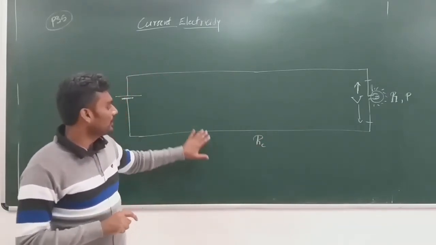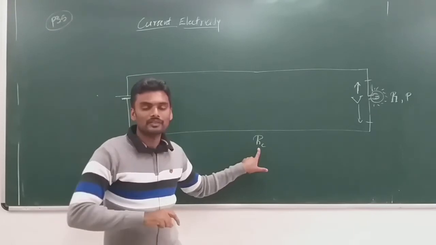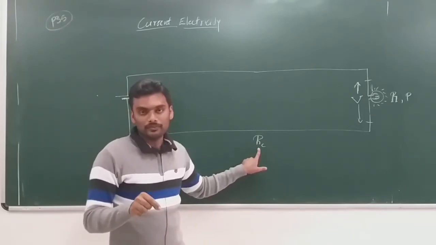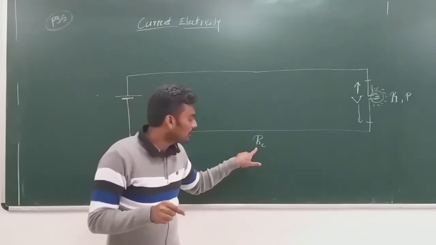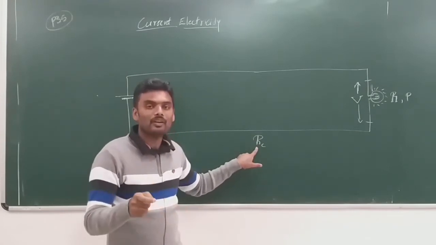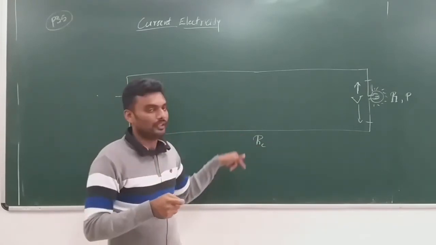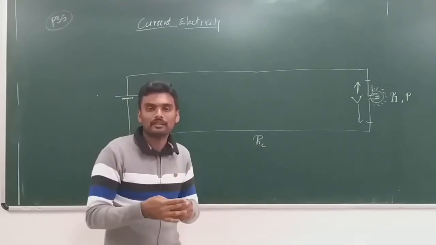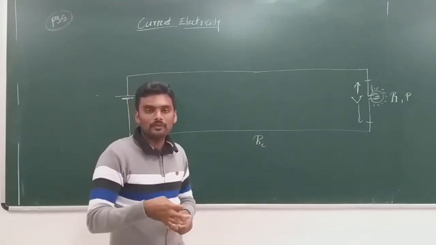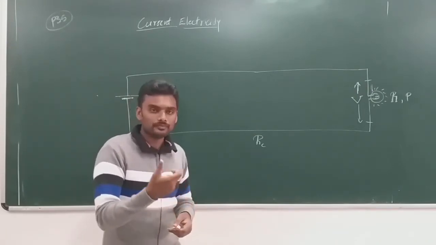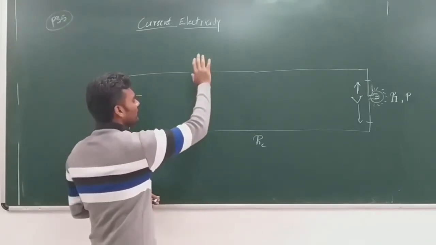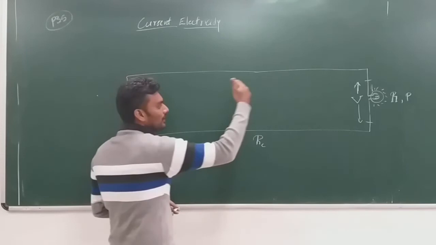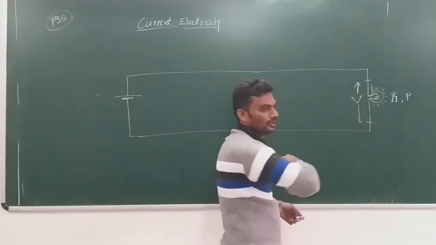Because these wires also have a certain resistance RC. Now you want as little power loss in the wires as possible, because this resistance will make the conductor heat up, isn't it? When the conductor heats up, the energy is dissipated in the wires itself. You will not get efficient transmission here, right?